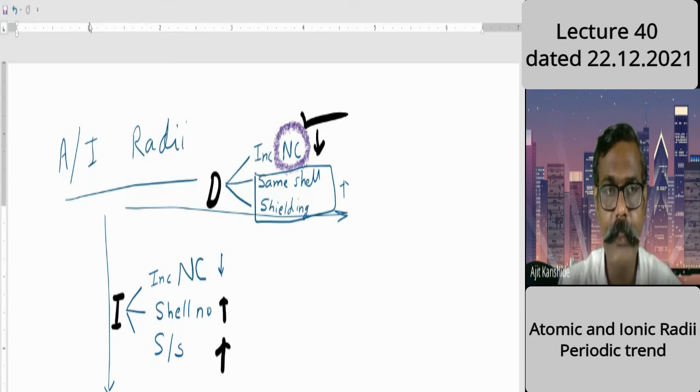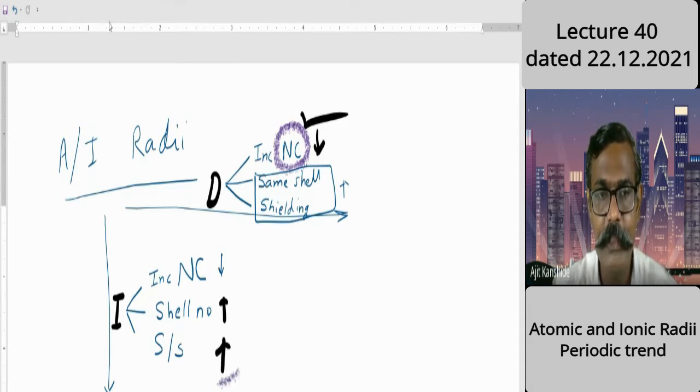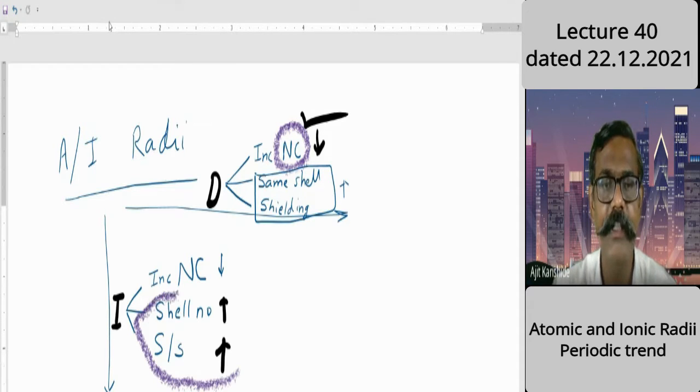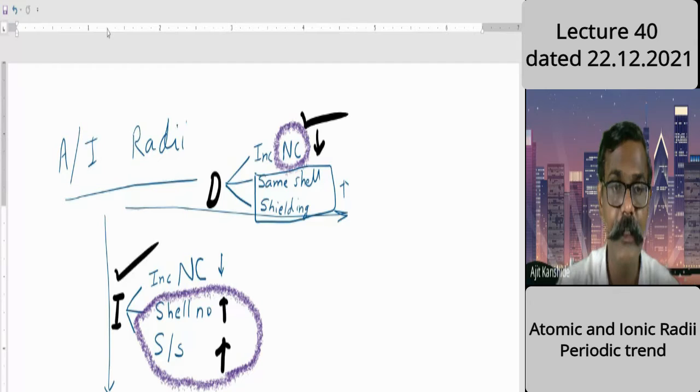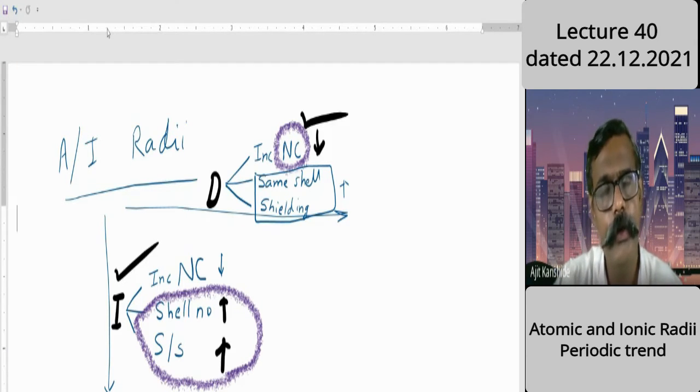Because of nuclear charge, it is expected to decrease the size, but because of the increase in shell number and the increase in shielding and screening, the net result is an increase in size. So as a science student, you have to think about all factors, but who is dominating, that you need to consider.